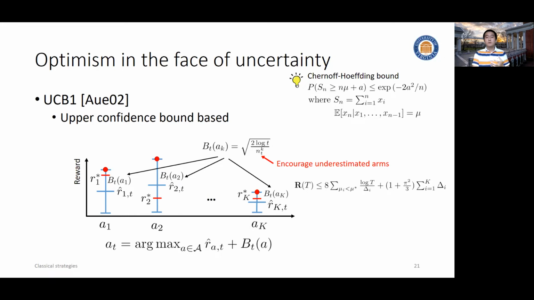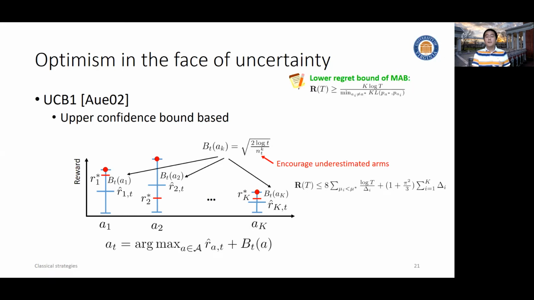And this algorithm turned out to be very effective. In terms of its upper regret bound, it basically matched the lower regret bound. For example, in this kind of problem-specific lower bound analysis, we have the matching term of log T regret. And for the problem-independent upper bound, we have an extra log T term. That means there is indeed a gap between the lower bound and upper bound, but this gap increases slowly.